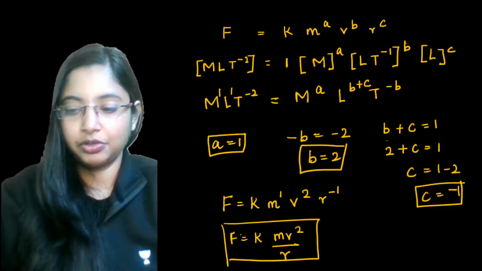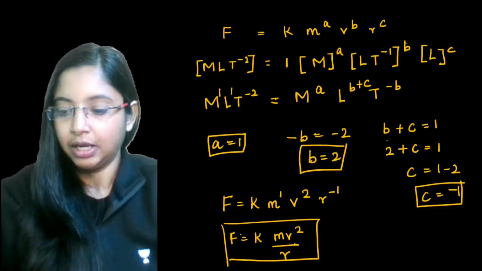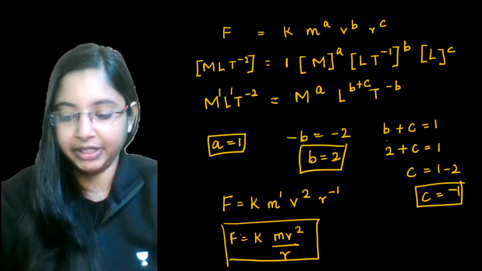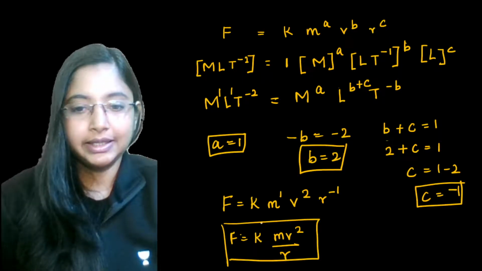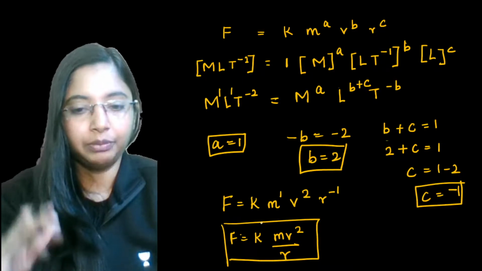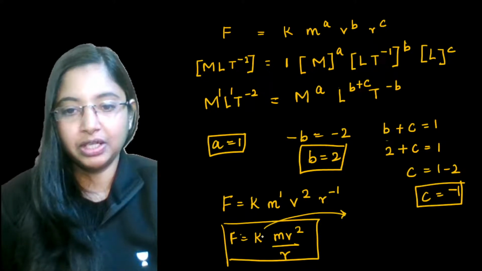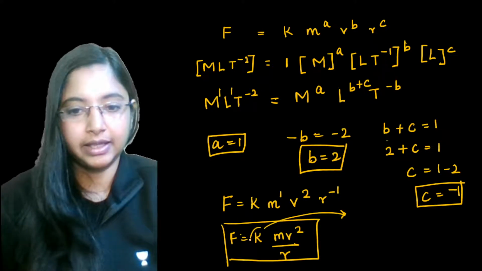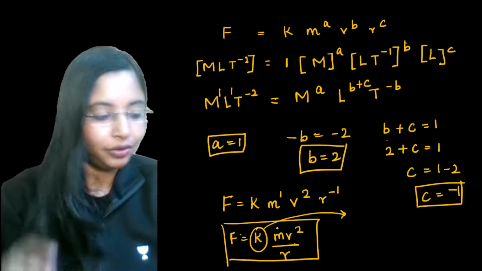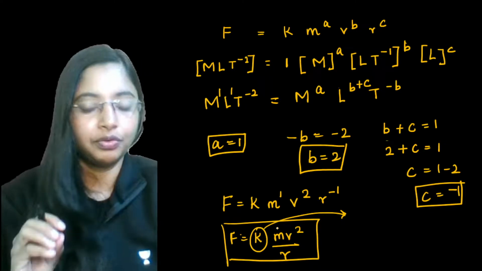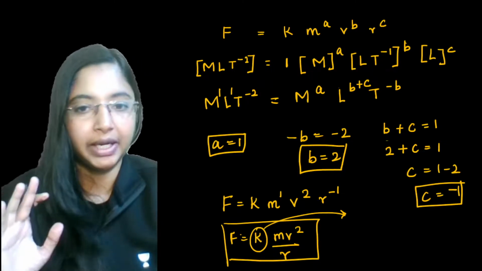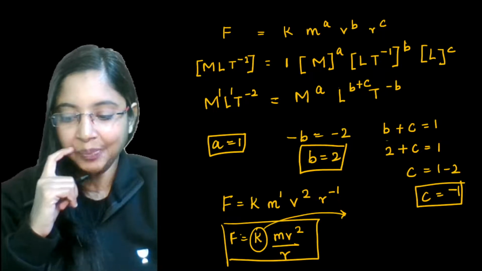Right? This becomes your equation for centripetal force. But here we have certain limitations. Using this particular dimensional analysis, we cannot find any information about the dimensionless constant, in this case k. If you want to know that value, you have to find it experimentally. You can't find it using dimensional analysis, okay?